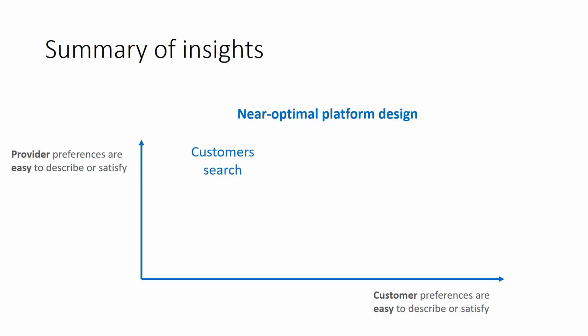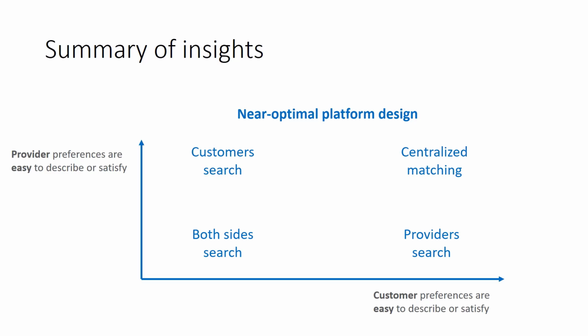Customer search will be shown to be near optimal when provider preferences are easy to describe or satisfy. Provider search is near optimal when customer preferences are easy to describe or satisfy. Both sides search is a suitable design when neither side is easy to describe or satisfy. And centralized matching is near optimal when both sides are easy to describe or satisfy.